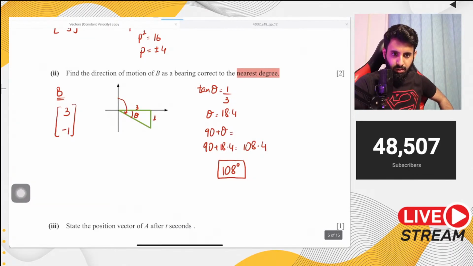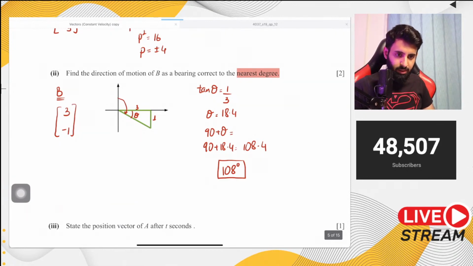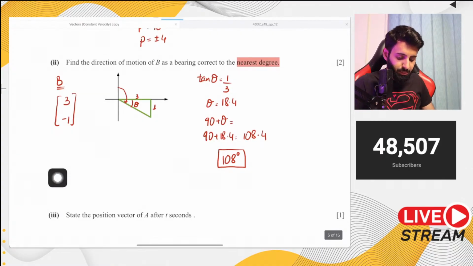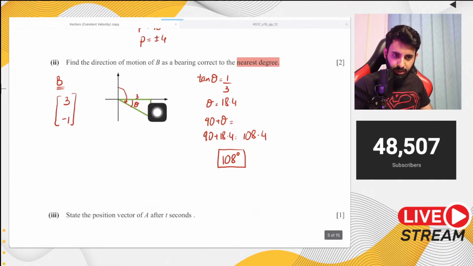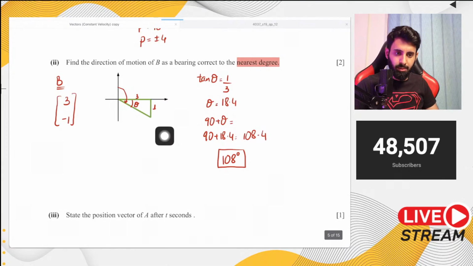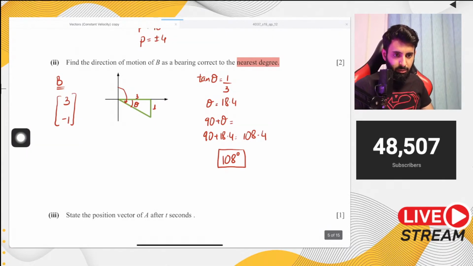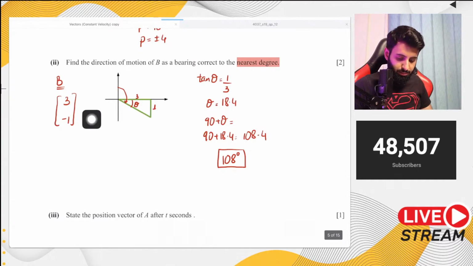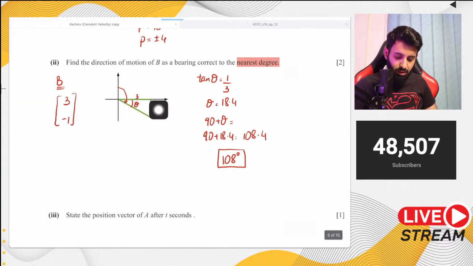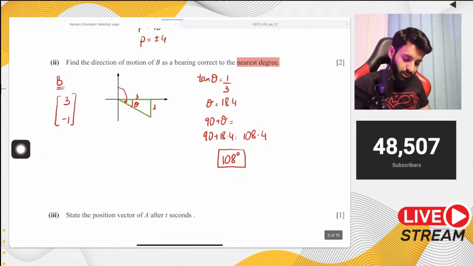Okay, did I miss anything? No, I don't think I missed anything. It will be minus 1, but the thing is, since we're calculating the angle, we'll ignore the minus sign. Due to this minus 1, we've taken it downwards. If it was positive 1, we would have taken it upwards. Okay. Sir, how do we know fourth quadrant? Okay, so 3 means 3 units to the right, and minus 1 means 1 unit down. So 3 right, and 1 down.